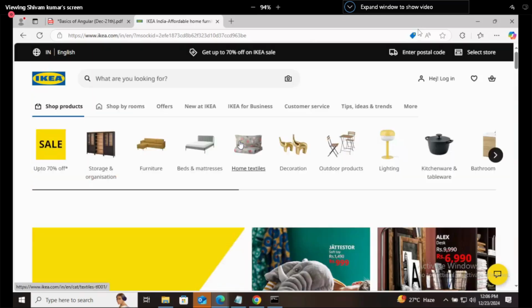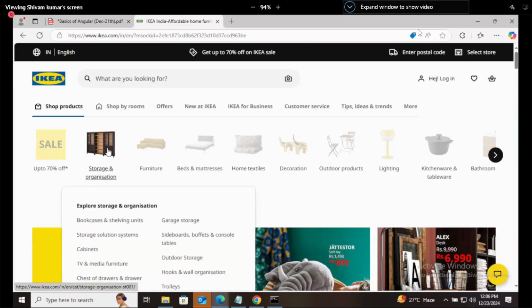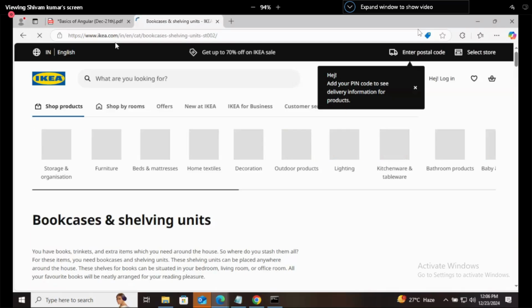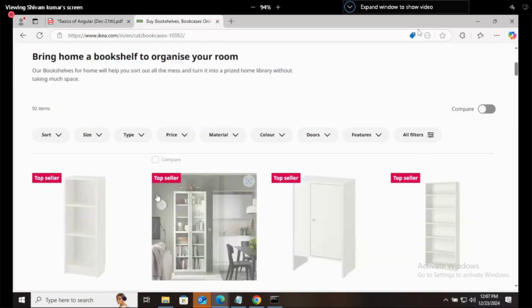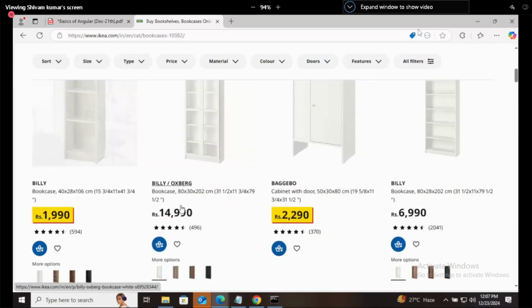Now, is it a single page application? Let's check it. Once you click on this, see, it is refreshing again, but it is using Angular. Why is it refreshing? Now let's say I want to purchase a bookshelf. Again it refreshed. So here bookshelves are coming. Let's say I want to purchase this one.